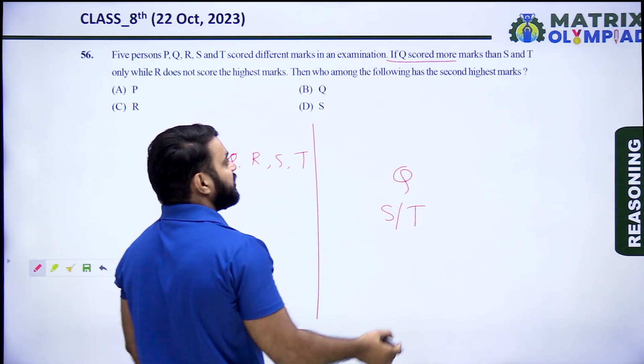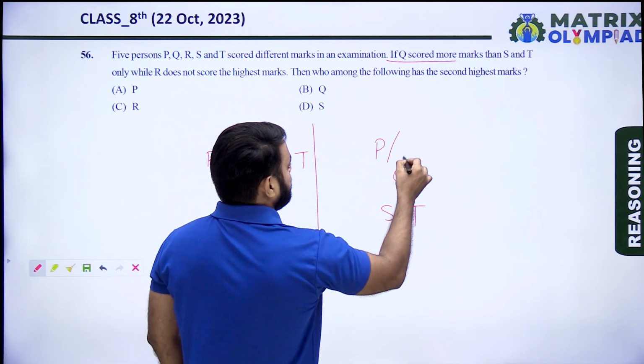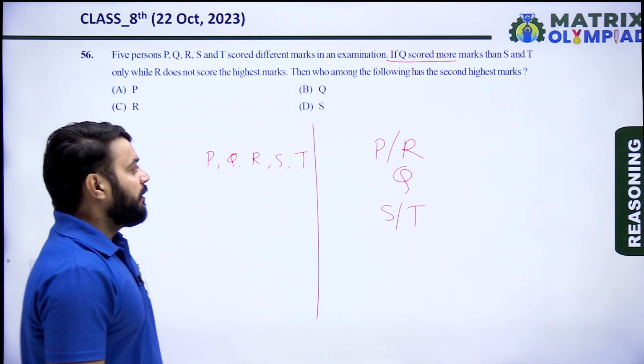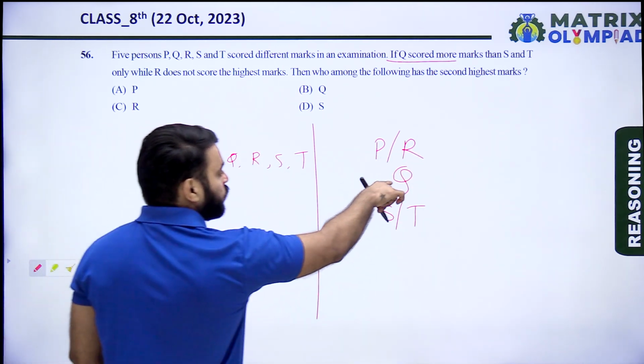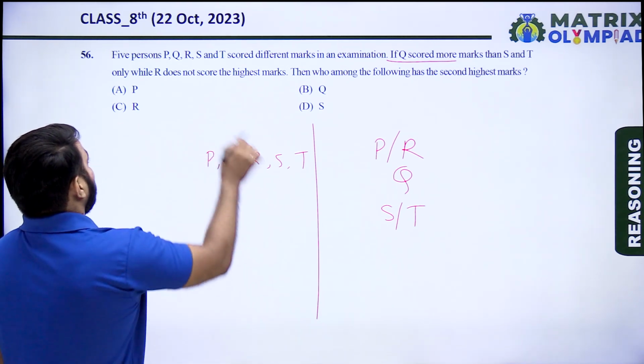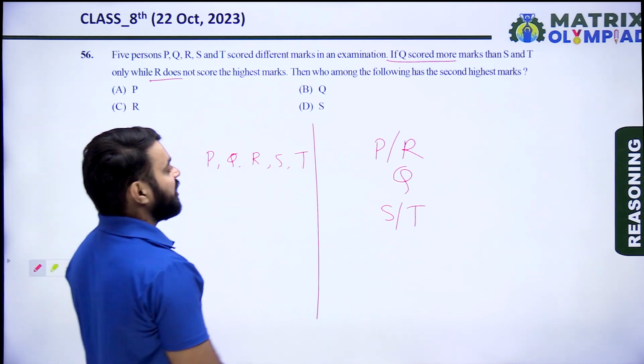It means Q did not score more marks than P and R. So P and R score more marks than Q. And the next information is R does not score the highest mark.